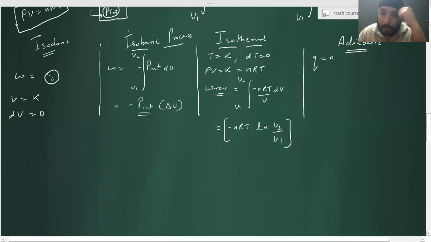Now you tell me one thing. There is no heat given or heat applied. Shall I say P1 V1 gamma is equal to P2 V2 gamma, or PV gamma is equal to constant, where gamma is Poisson's ratio Cp by Cv, right? Can I say like that for adiabatic process? Yes or no? Yes, sir. Acha, sir, is it valid for irreversible process also?